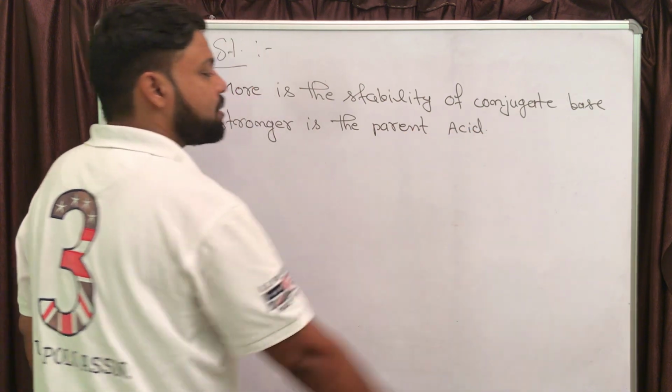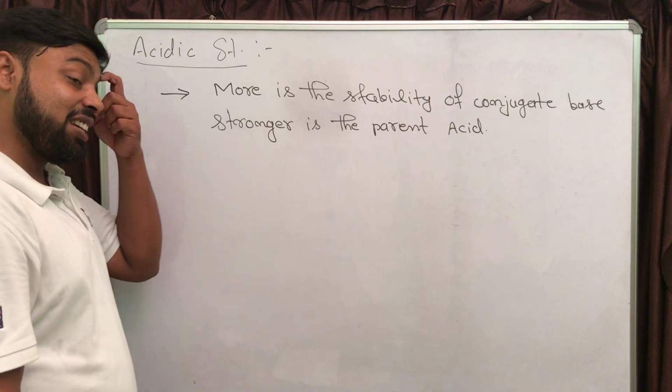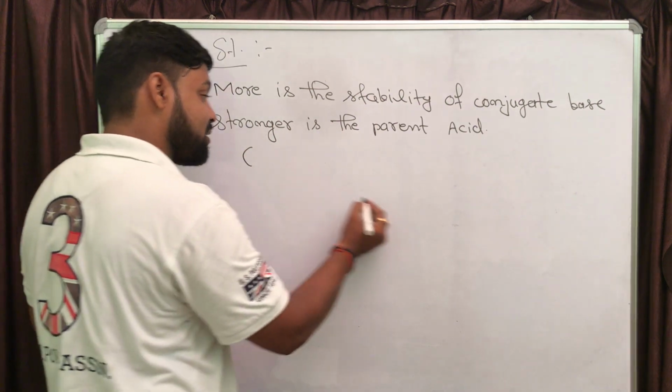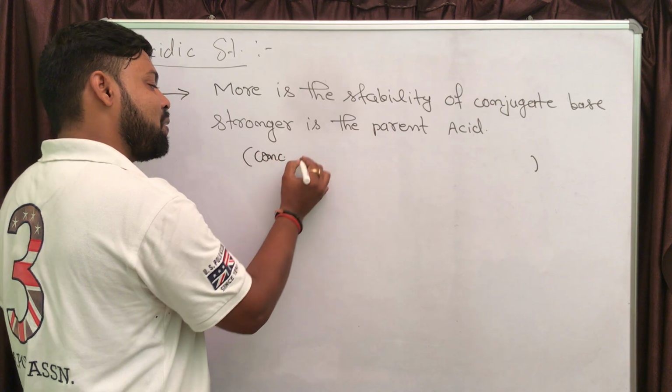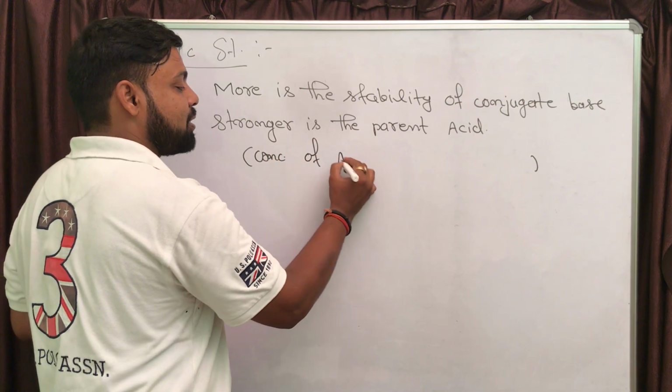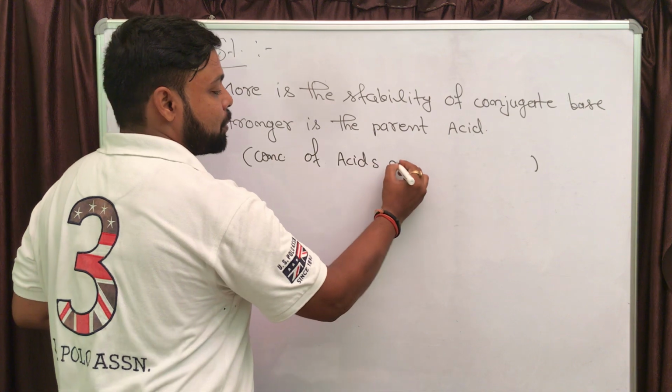This statement is very, very important. And there is one condition behind this statement. The condition is that the concentration of acids must be the same.